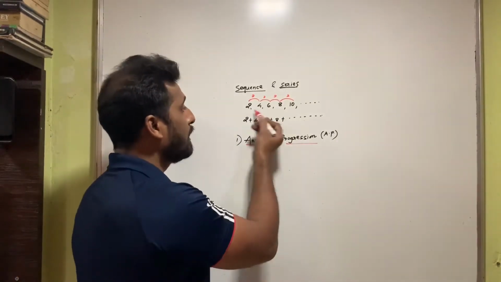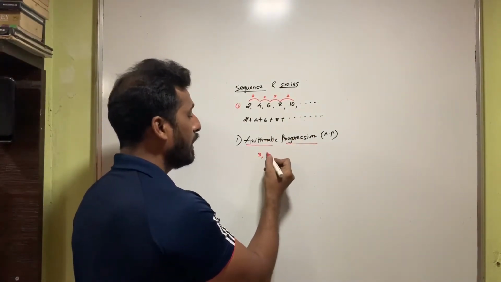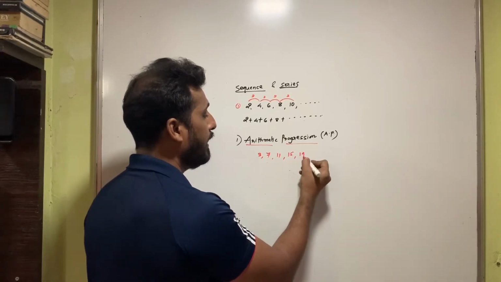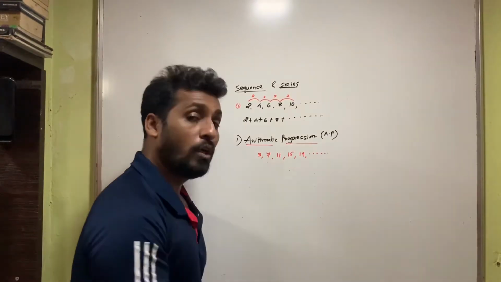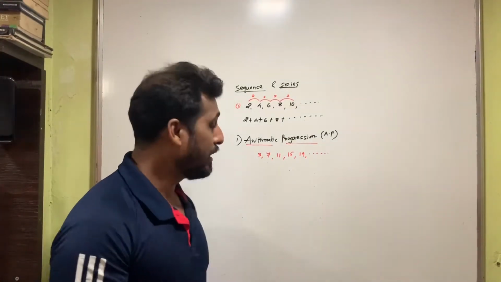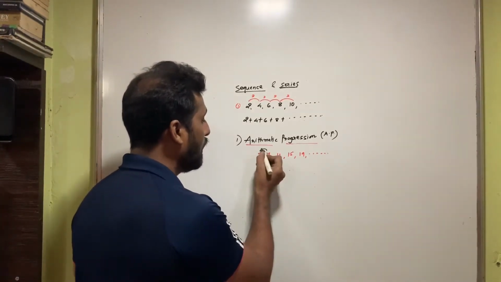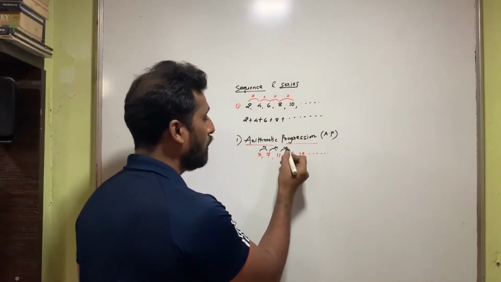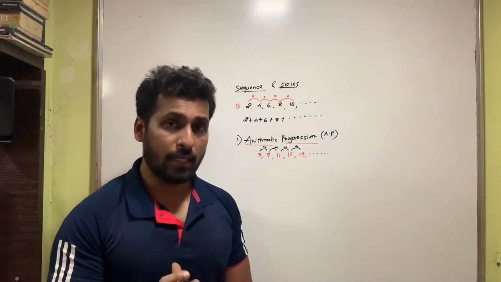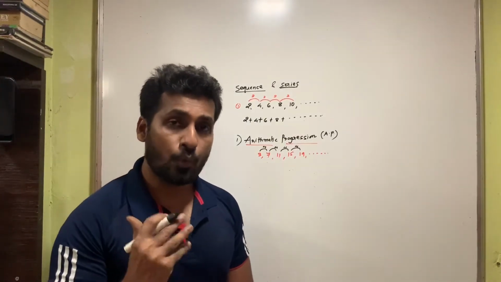So I can write this one of the examples, say 2, 4, 6, 8, 10. I can write like this, say 3, then 7, then 11, and then 15, and then 19, and so on. Did you observe in the second example that I have written, the difference is kept again a constant, and the difference this time is how much? The difference is 4 this time, isn't it? You can observe that the difference is 4 over here between any two consecutive numbers. So if the difference is kept constant, then that particular progression will be called an arithmetic progression.